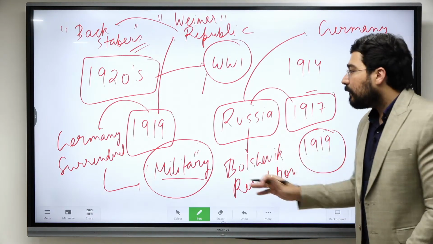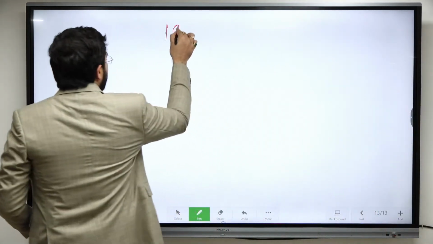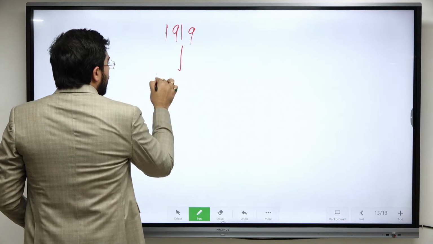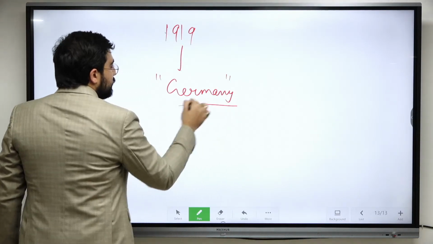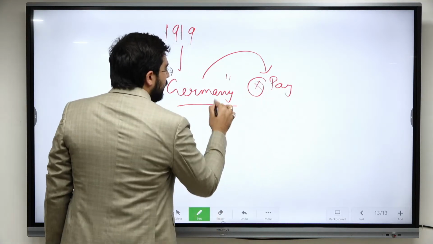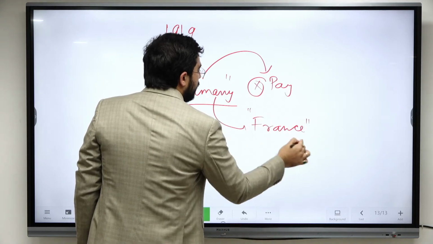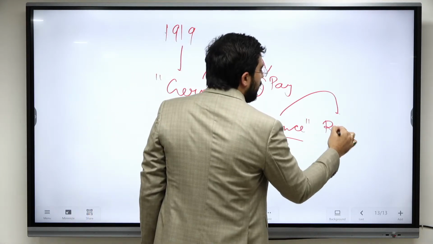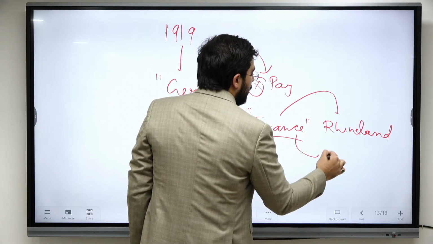But at that point of time, once they signed the treaty, this created a very big problem for Germany. They couldn't pay the money. Some of their territory was taken over by France. As all of you know, there was the territory of Rhineland, which was demilitarized, and areas like Ruhr.